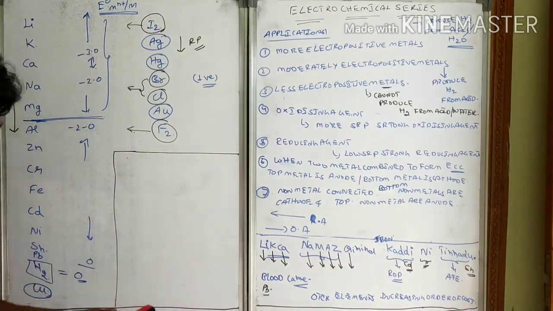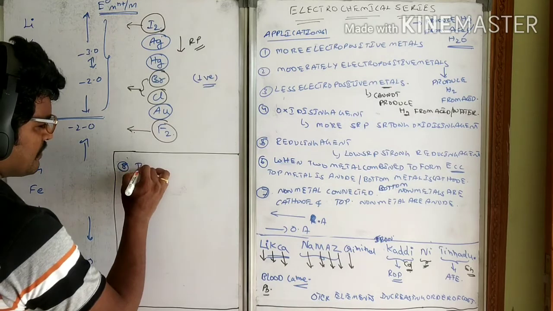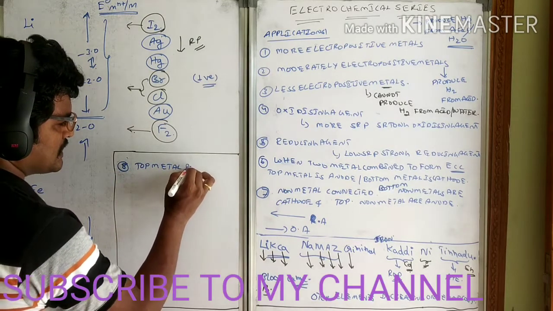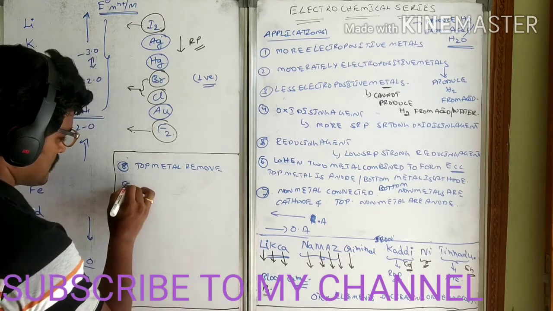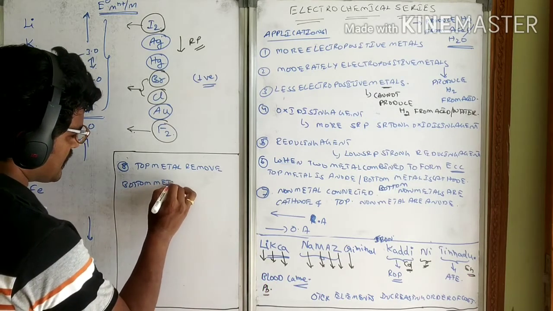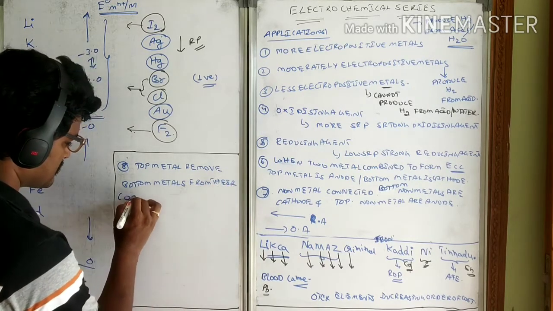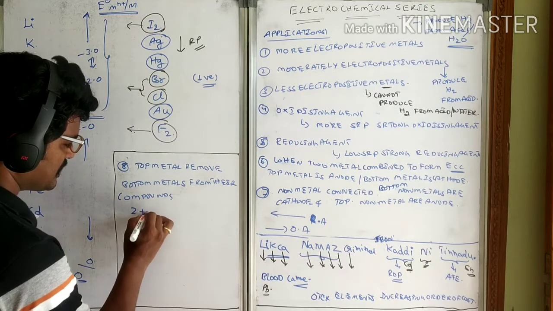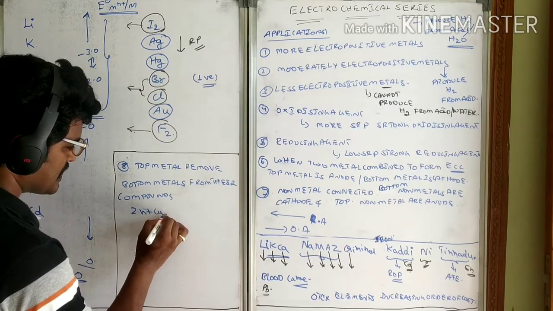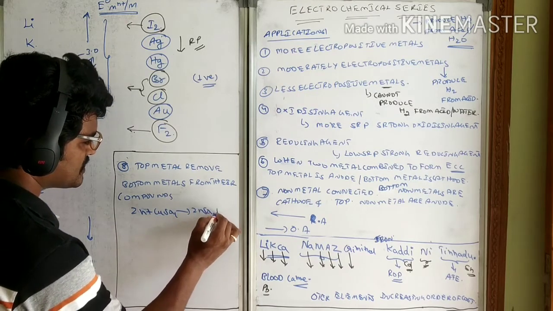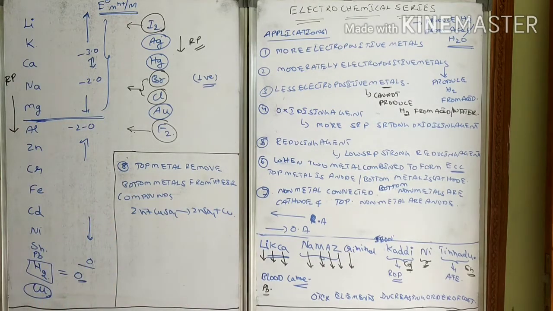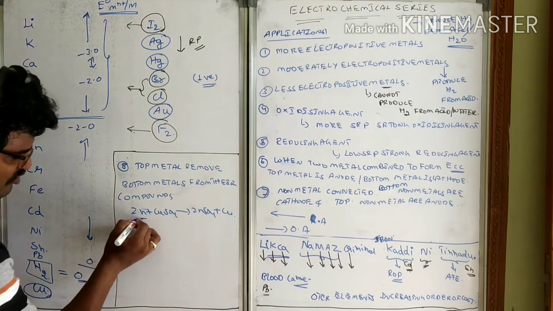Hope you have taken down this thing. Next you see here another one. Always remember, top metals remove bottom metals from their compounds. Like zinc plus, see carefully, zinc plus copper sulfate gives ZnSO4 plus Cu. Clear? So whenever zinc is reacting with copper sulfate, that zinc will replace copper.